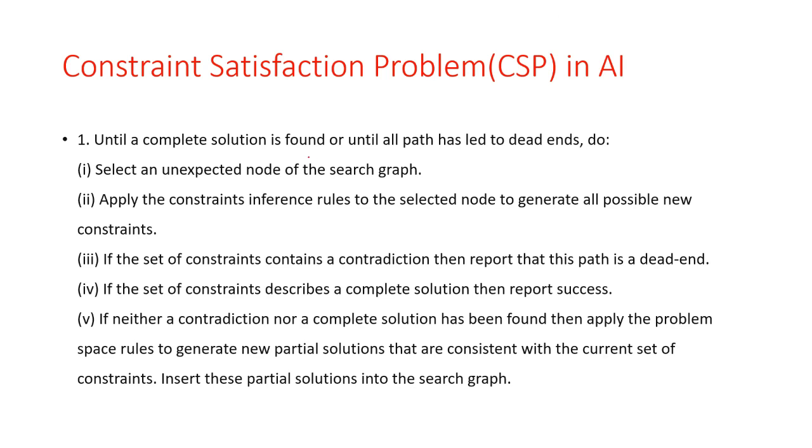Select an unexpanded node of the search graph, then apply the constraint inference rule to the selected node to generate all the possible new constraints. If the set of constraints contains the contradiction, then report that this path is dead end. If the set of constraints describe the complete solution, then report success. If neither a contradiction nor a complete solution has been found, then apply the problem space rule to generate the new partial solutions that are consistent with the current set of constraints and insert this partial solution into the search graph. Okay, so this is a simple constraint satisfaction problem algorithm.